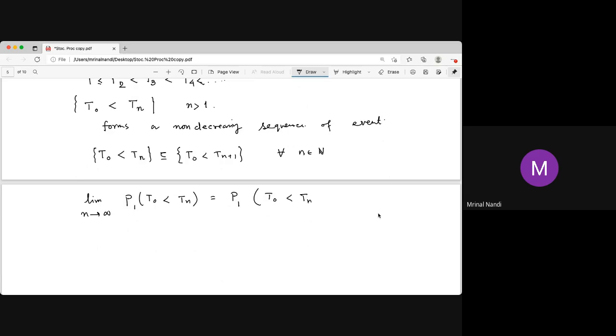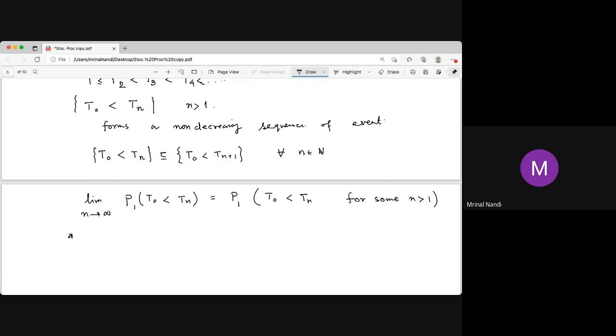If it were the intersection, then it would be for all n, and since it is a union, it is for at least one n, for some n. For some n, T0 is less than Tn. That is the limiting event, for some n greater than 1.